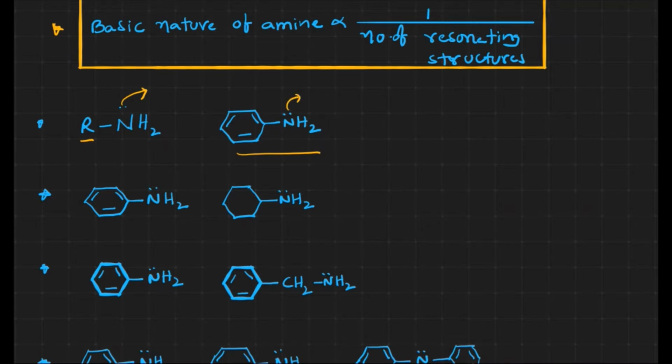Instead of donating electrons, it will participate in the delocalization. When it participates in the delocalization, the number of resonating structures increases. As we have already discussed in the previous classes, it won't readily donate the electron. The tendency to donate the electron pair decreases. That's what we have already mentioned: basic nature of amines is inversely proportional to the number of resonating structures.